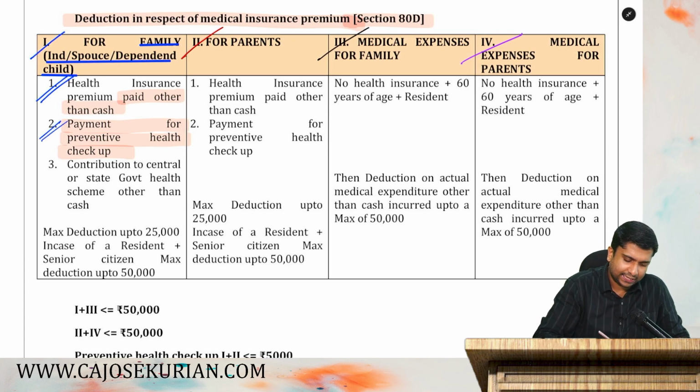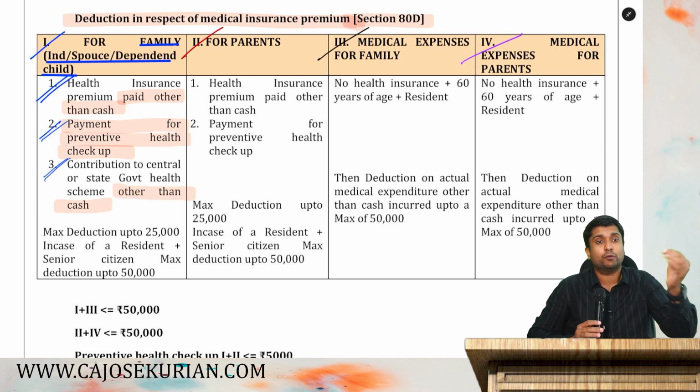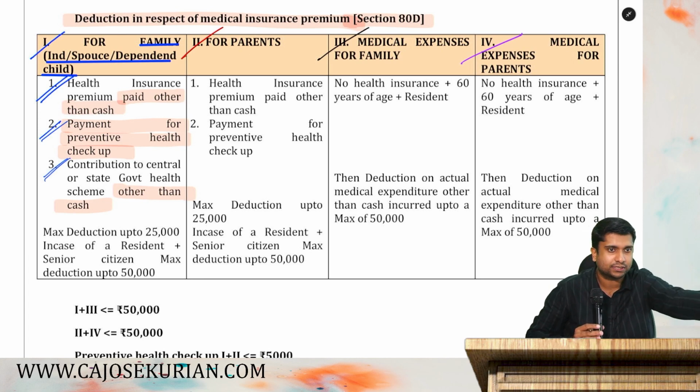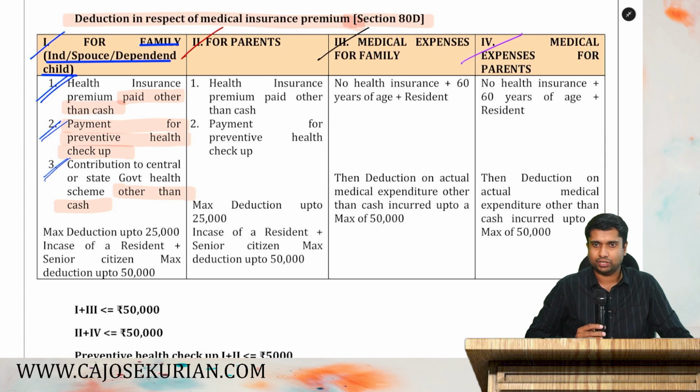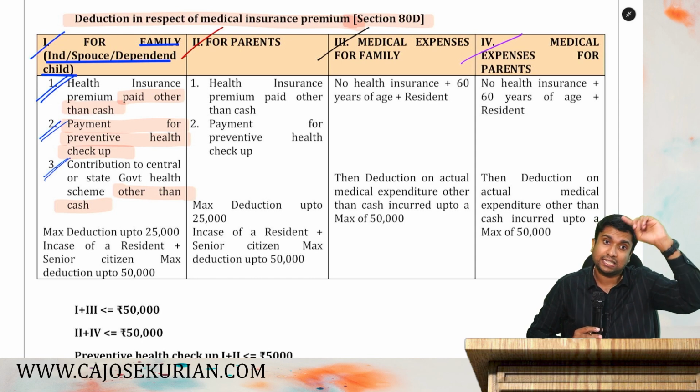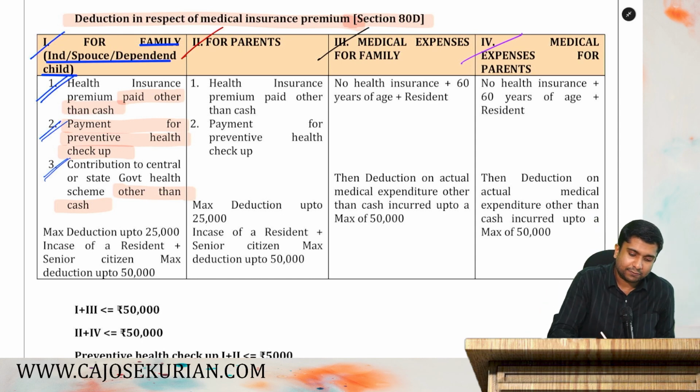And item number 3, that is contribution to central government or state government health scheme, again other than cash. Say you have contributed to central government or state government health schemes and the payment is other than cash, you will get it as a deduction. There are health schemes introduced by the CG and SG. You are making a payment to that, but the payment has to be in any mode other than cash. You will get it as a deduction. So, these are the 3 items covered under category 1.